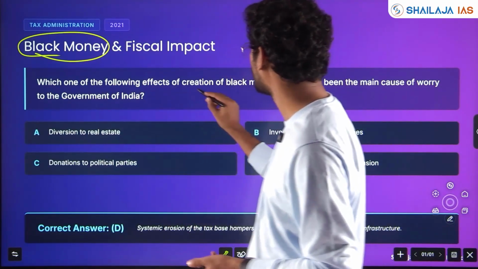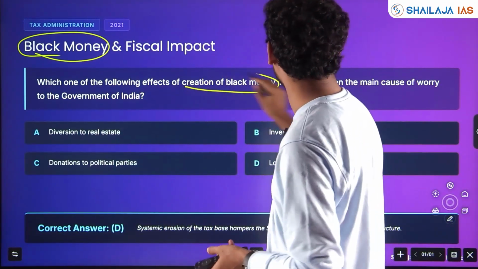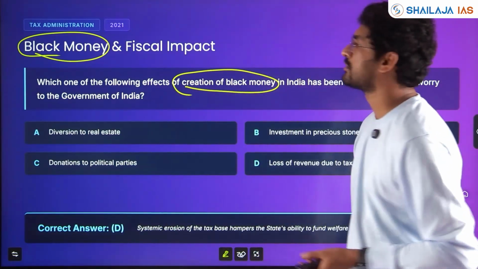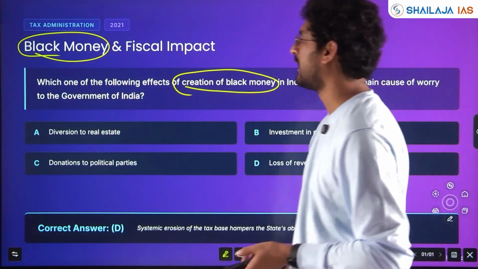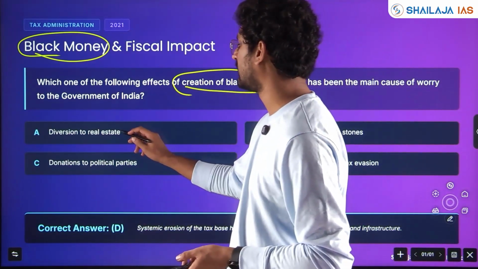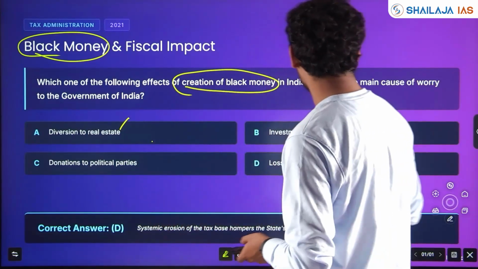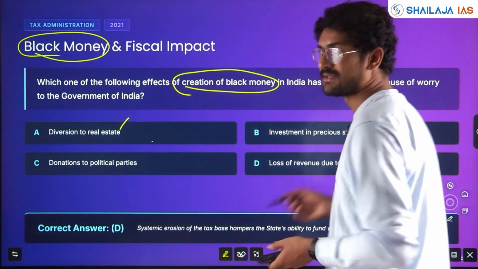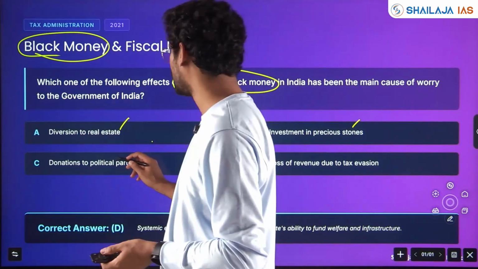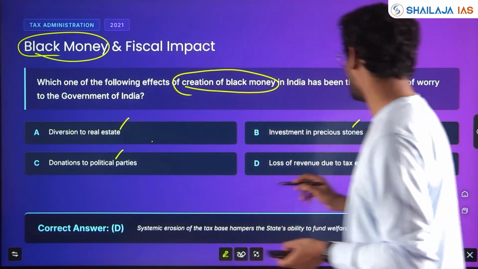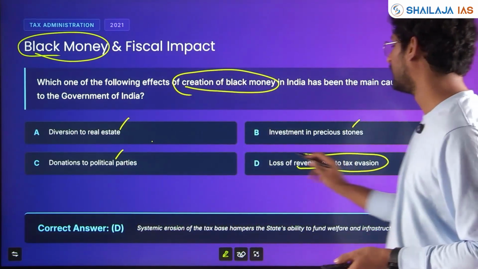Which of the following effects of creation of black money in India has been the main cause of worry to the government of India? Diversion to real estate, yes, black money will happen. Investment in precious stones, yes, they'll use black money there. Donation to political party, yes. Loss of revenue due to tax evasion.